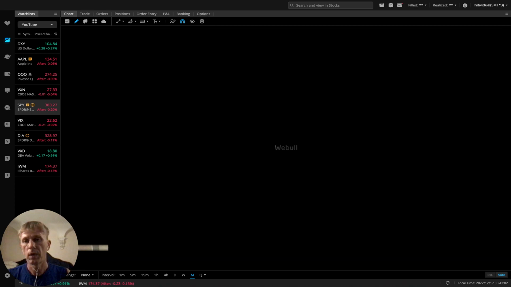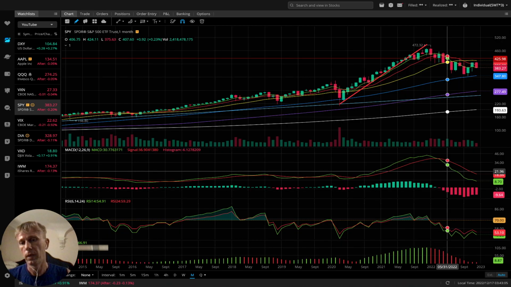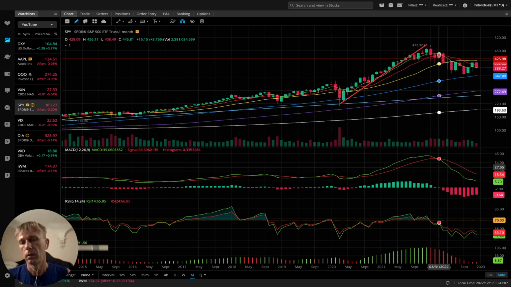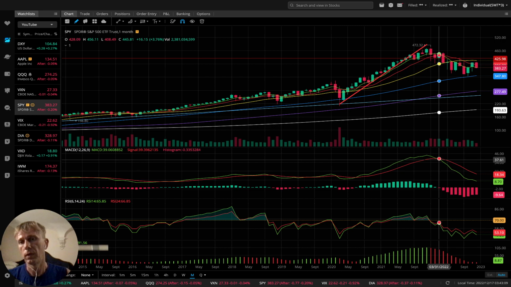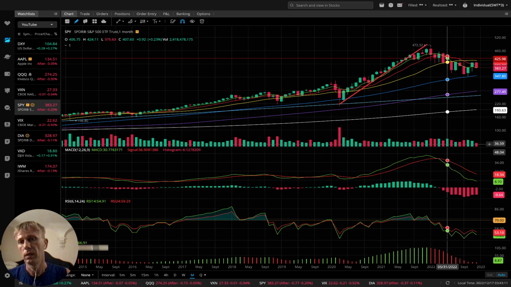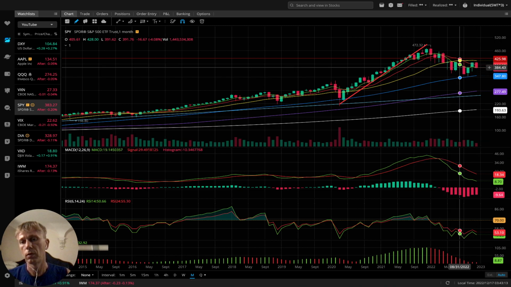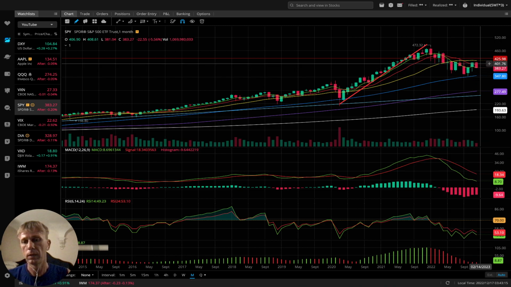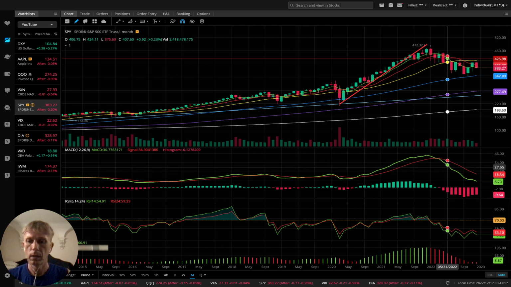SPY monthly. Bearish trend on monthly, right? On the MACD, still bearish, no bullish crossover. On RSI, bearish trend. On awesome oscillator, still bearish trend.